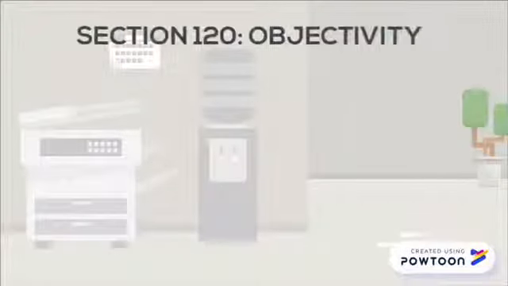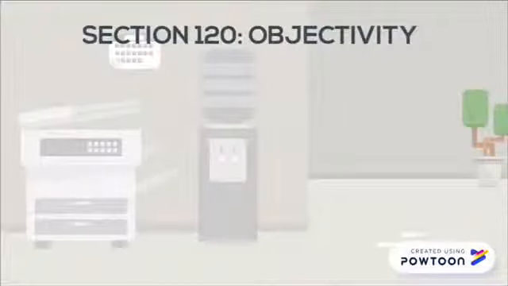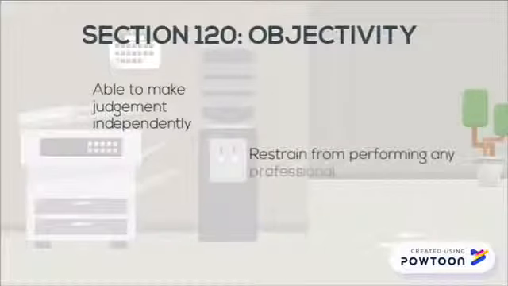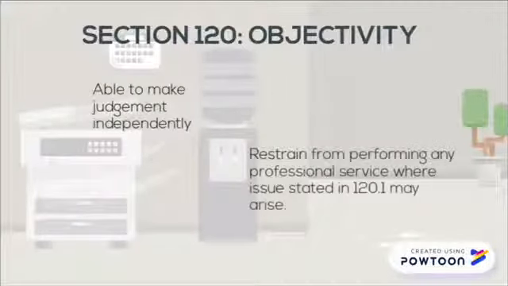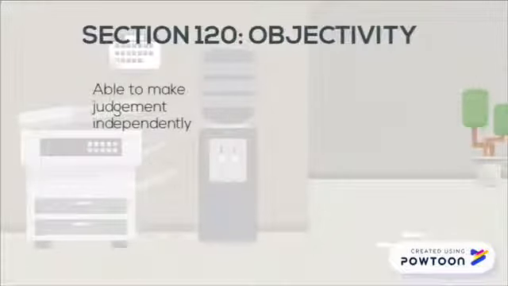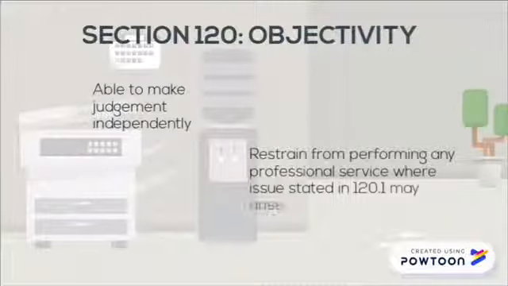According to subsection 1 of Section 120, every professional accountant is obligated to make his professional judgment without any bias, conflict of interest or undue influence by other people. Therefore, if a professional accountant encounters a situation that can affect his objectivity, he is required to restrain himself from performing any professional service where the issue stated in 120 can occur.